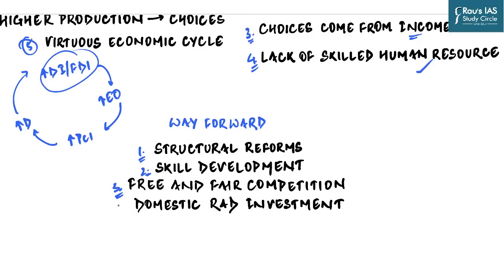That should not be the case. And at the same time, domestic firms must be encouraged to invest more and more on research and development. So if these 4 steps are followed through in this priority only, then we can hope for the vocal for local tag or the slogan to come to fruition.